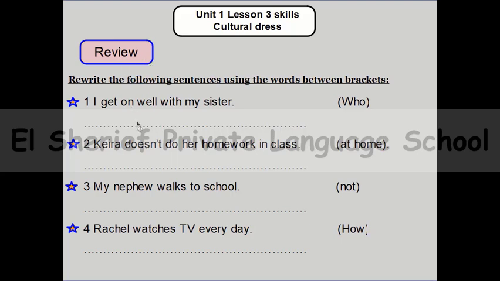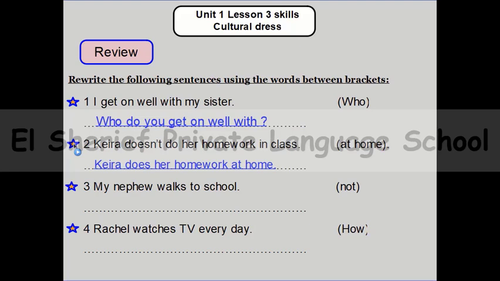So can you use the word who? We can say the right answer, who do you get on well with? Number 2, Kira doesn't do her homework in class. So how can you use at home? Kira does her homework at home.